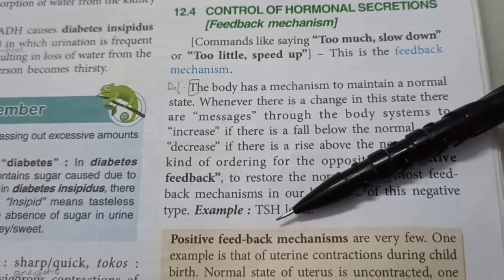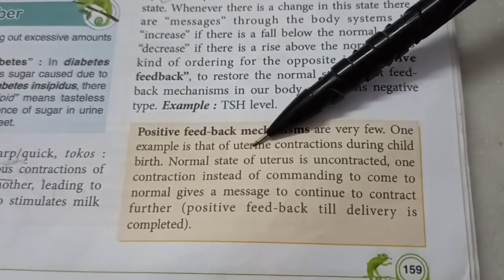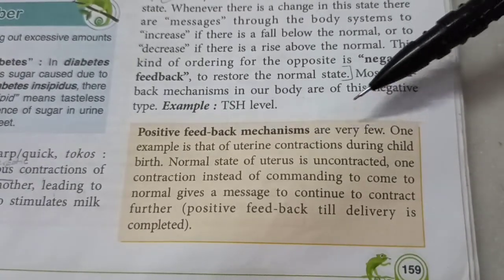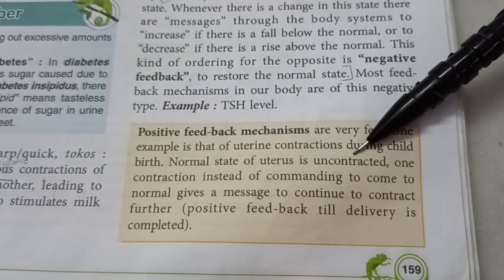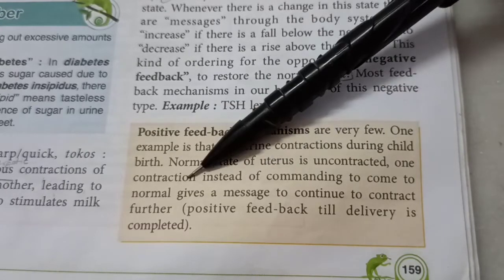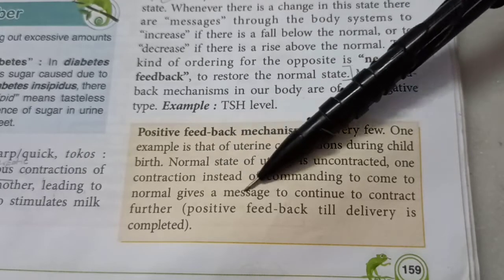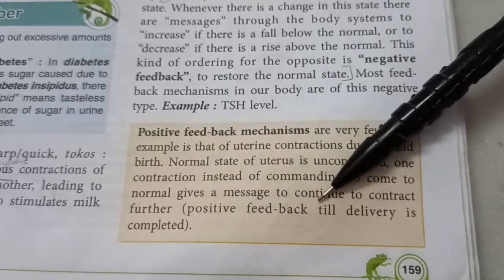Positive feedback is very rare, but it may happen. For example, when you are in labor and you have uterine contraction, your womb starts contracting during childbirth. So the normal state of uterus is uncontracted. So when one contraction happens, then the hormones will not try to stop it. In fact, a feedback will be sent which will increase the contractions. This is called positive feedback, which will continue till the delivery is completed.